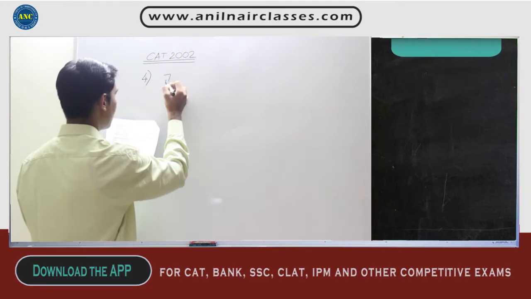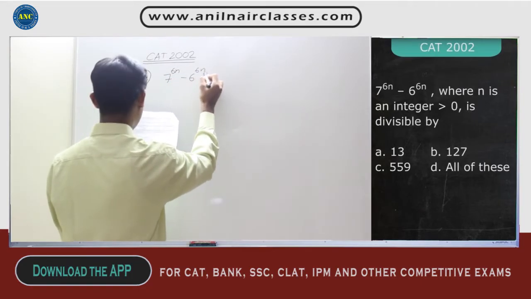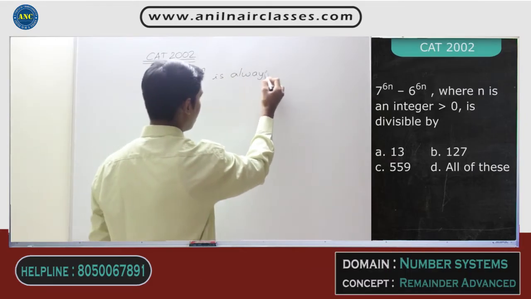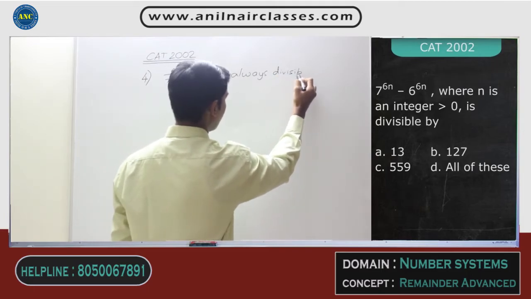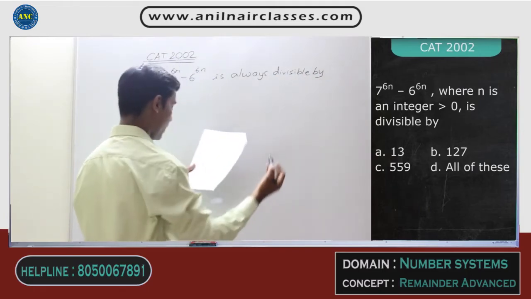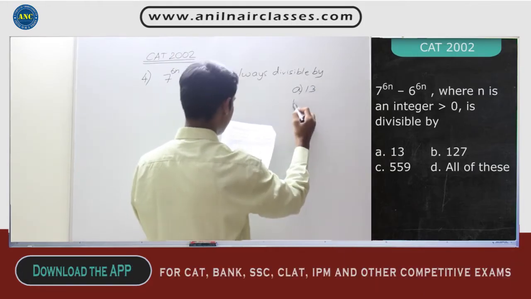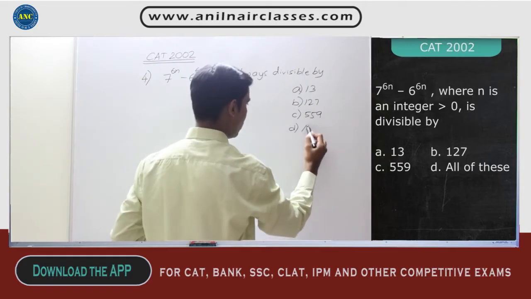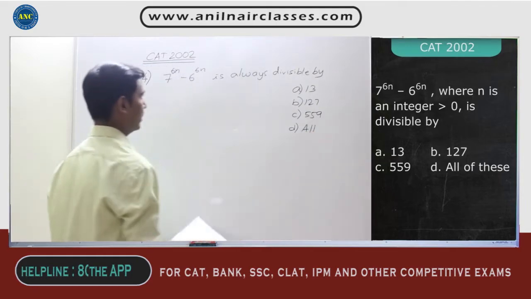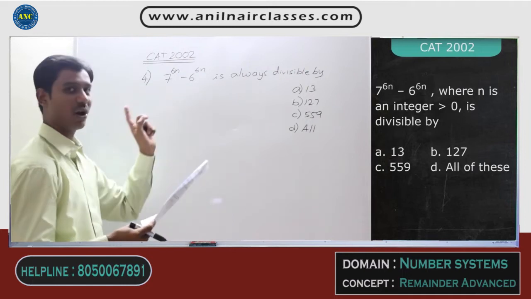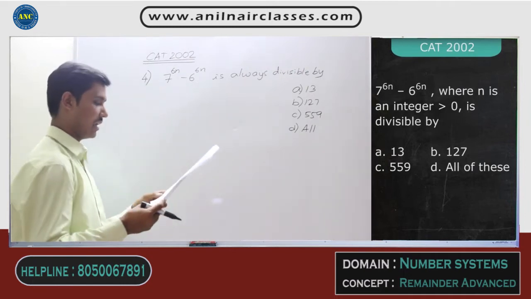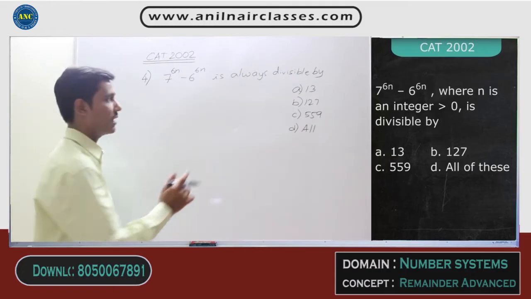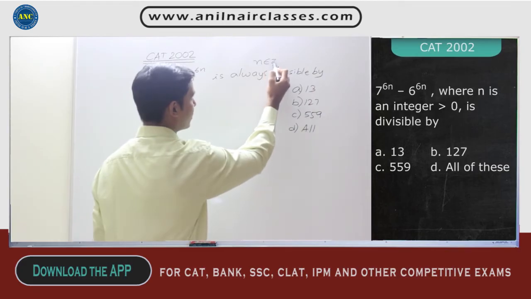Now see here, next one. Your question is: 7 power 6n minus 6 power 6n is always divisible by which of the following? Among these four options: 13, 127, 559, and the last option is all of these, right? And they are telling that n is an integer greater than 0. That means n is a positive integer, right? So n belongs to positive integers. That is what they are telling.